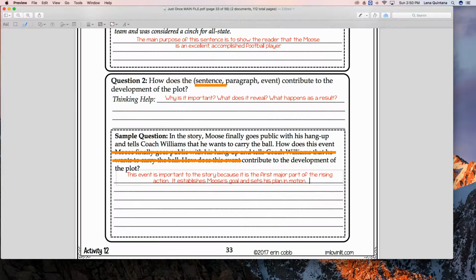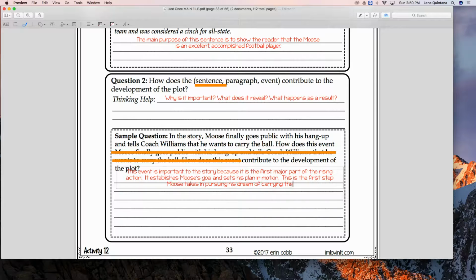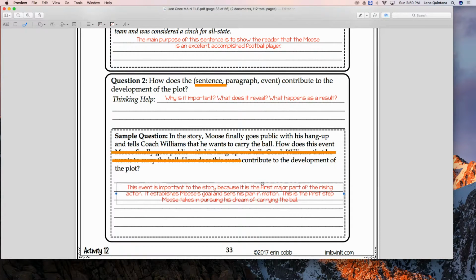Because he had a plan, didn't he? He was going to carry that ball. He was going to make sure that it happened. Okay, this is the first step that Moose takes in pursuing his dream of carrying the ball. Let me move this down so you can see it hopefully a little bit better. Okay, the first step Moose takes in pursuing his dream of carrying the ball, and let's add one more sentence here.